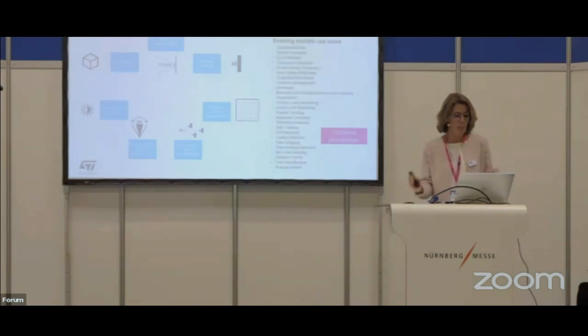We also have the possibility to program the field of view in some of our ToF sensors, in order to adapt to the environment, especially when you need to measure the content of a container and adapt to the size of the container. The ST ToF sensors can also perform 3D sensing. So you can see that with this list of use cases, we have an unlimited number of possibilities with ST ToF sensors.